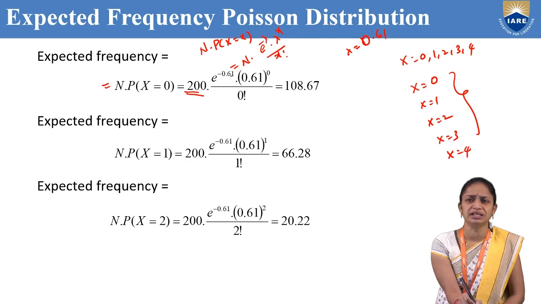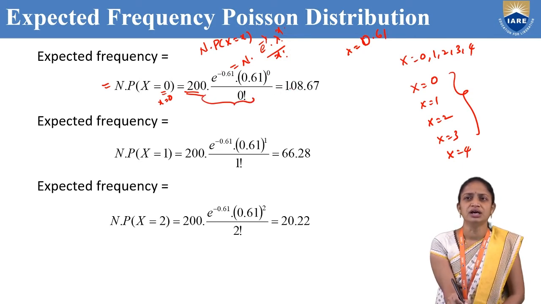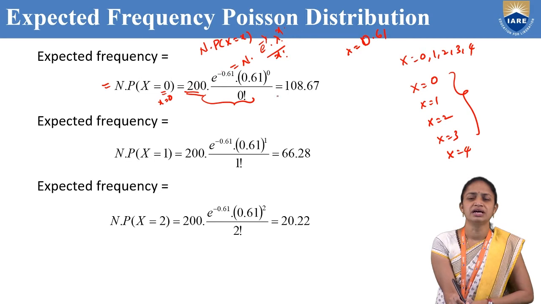So e power minus 0.61, and lambda power x, where lambda is 0.61 whole power x, and the small x value here is 0, divided by 0 factorial. If you simplify this, we will get 108.67. So this total value is 108.67.